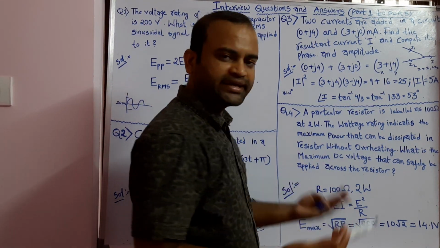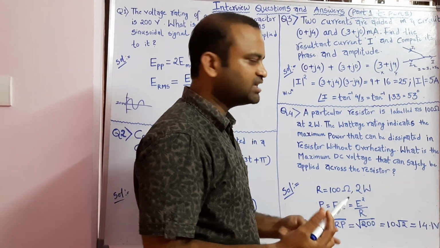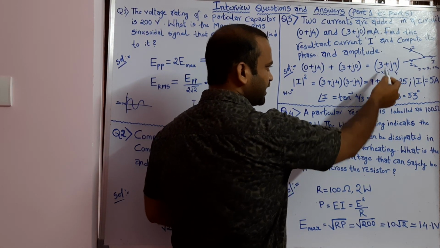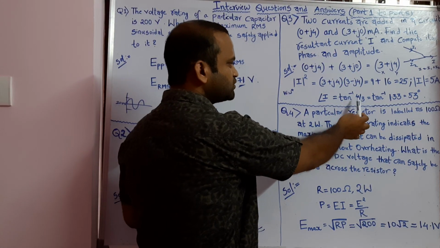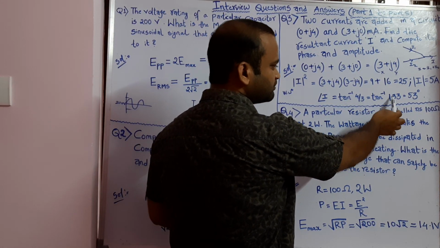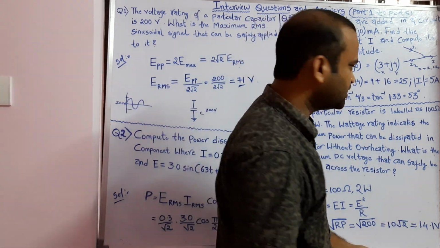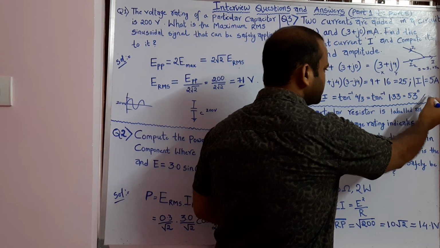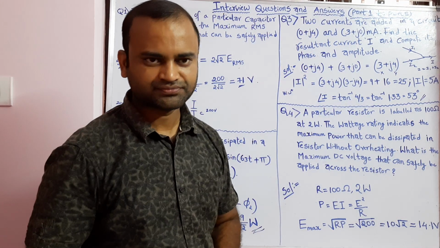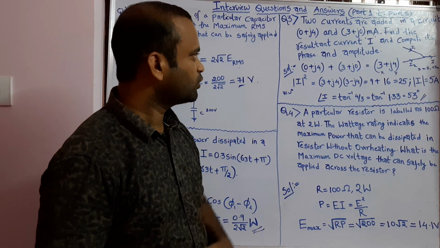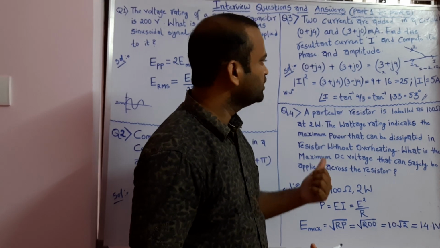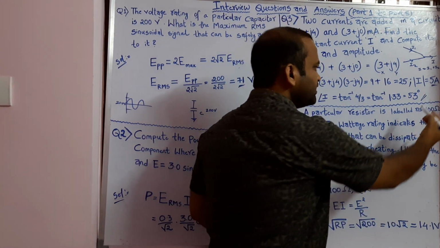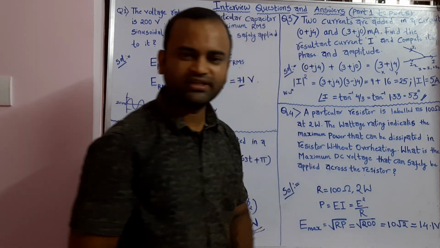and hence the phase angle of that particular resultant current signal is equal to tan inverse of y by x, and y is 4 and x is 3. Hence, it is tan inverse of 4 by 3, which is tan inverse of 1.33. If you do the calculation using a scientific calculator, you get a phase angle of 53 degrees. So in this way, we are able to calculate the amplitude of the resultant current signal, also the phase angle of the resultant current.